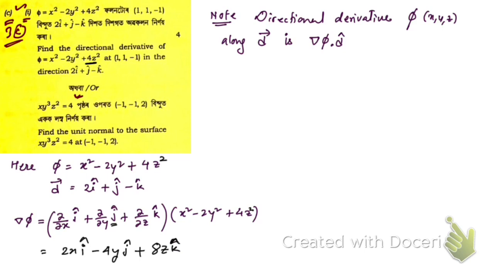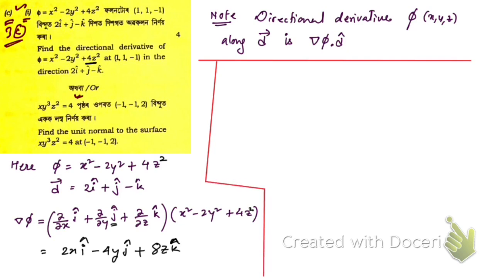Now let us obtain d cap. d cap means unit vector of d. Okay, so let me draw a red line here. So I'm going to continue from here. So d cap is going to be equal to d vector divided by magnitude of d, right?